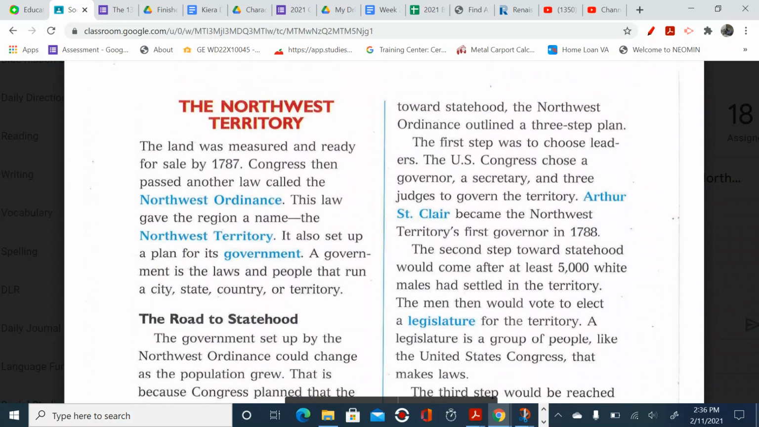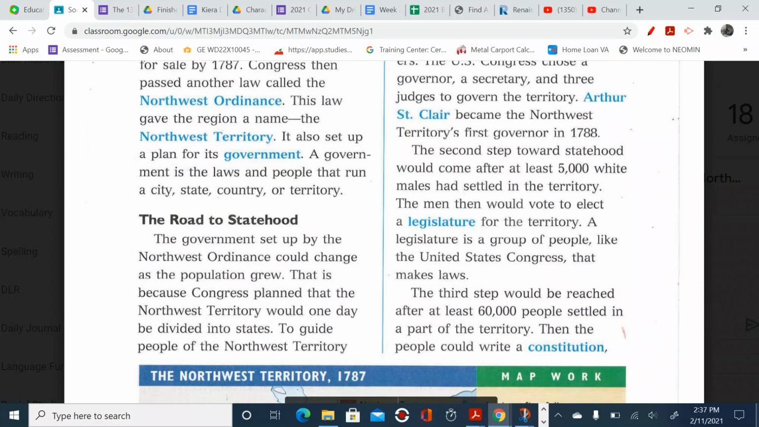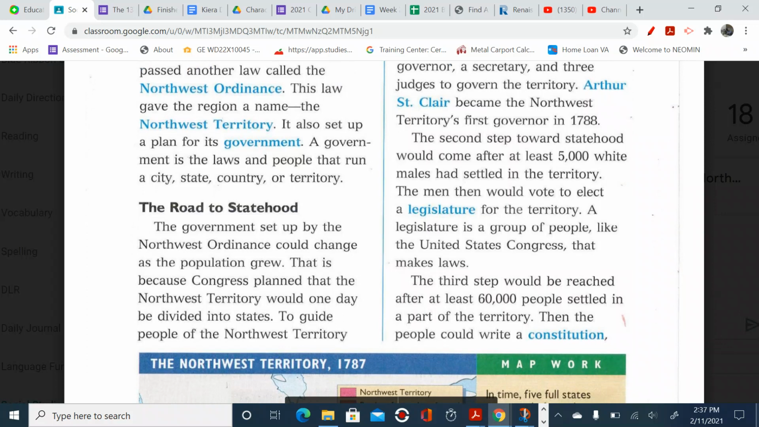The Northwest Territory. The land was measured and ready for sale by 1787. Congress then passed another law called the Northwest Ordinance. This law gave the region a name, the Northwest Territory. It also set up a plan for its government. A government is the laws and people that run a city, state, country, or a territory.